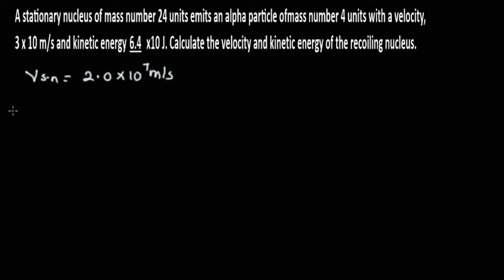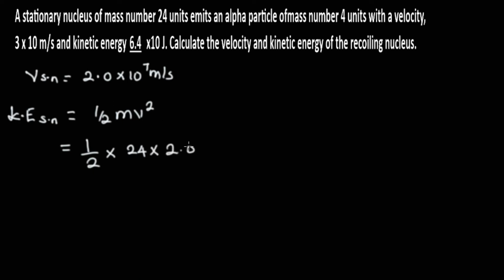We say that the kinetic energy of the stationary nucleus which recoils is equal to half mv square. So we are going to be having half multiplied by the mass, which is already given as 24, and the velocity, which we found here to be 2.0 times 10 raised to the power 7 meters per second. Now there's no need of putting a unit.